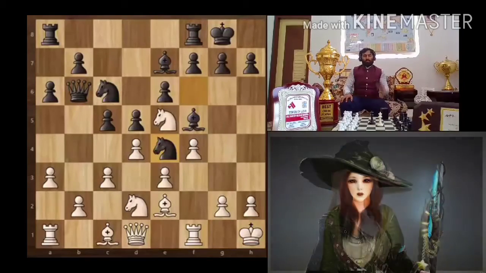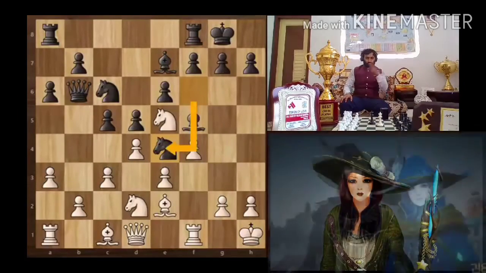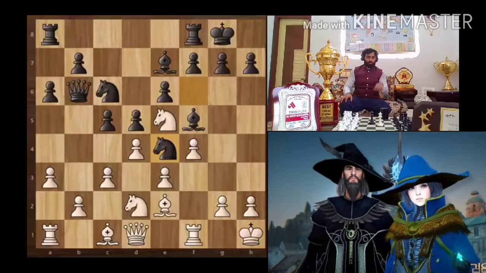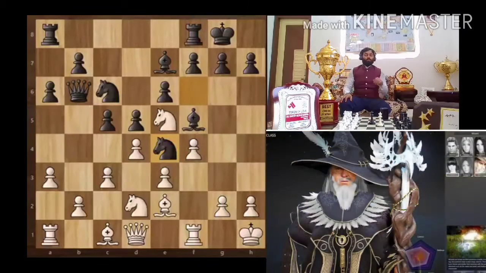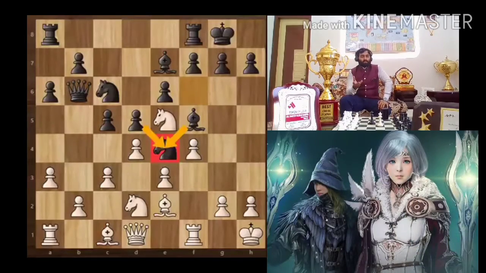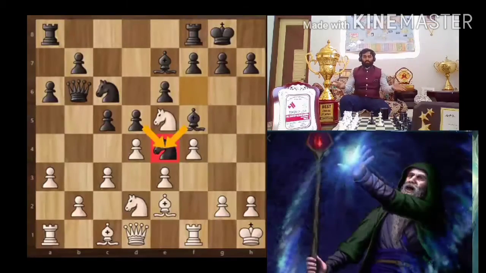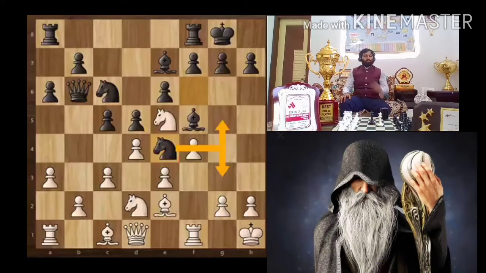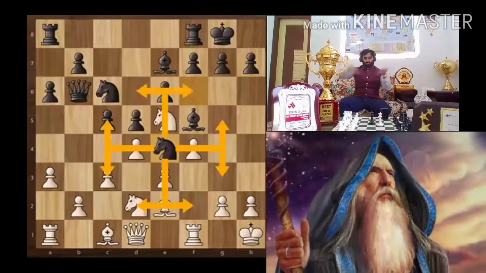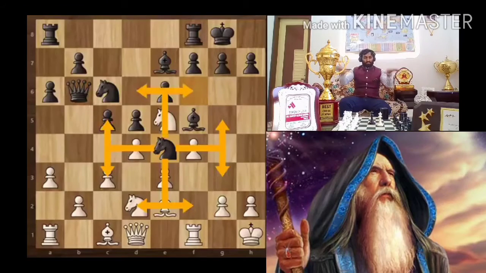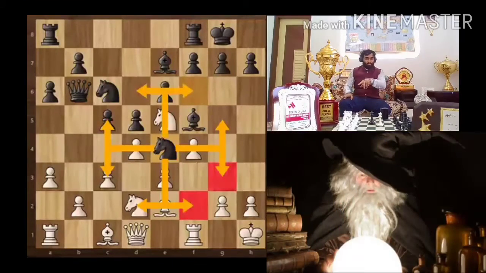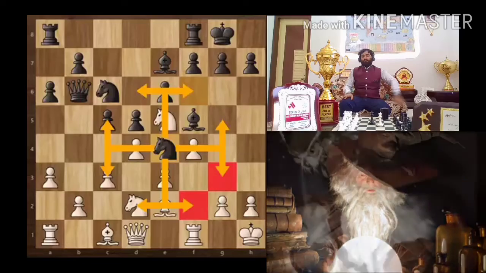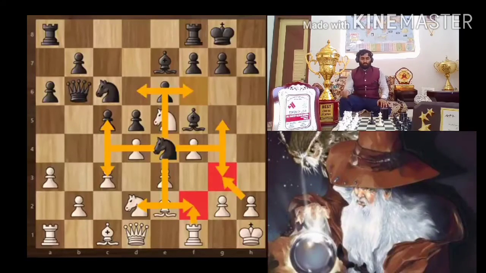So what are its strengths? What is this knight e4 move doing? Think along with me. He's centralizing his knight, so that's good for him. It's well protected. You do not have any pawns to attack it, so it will be difficult for us to push him back. This knight is now attacking these 8 squares, and out of all these we need to be particularly careful about knight f2 and knight g3. But at the moment we have them well covered.